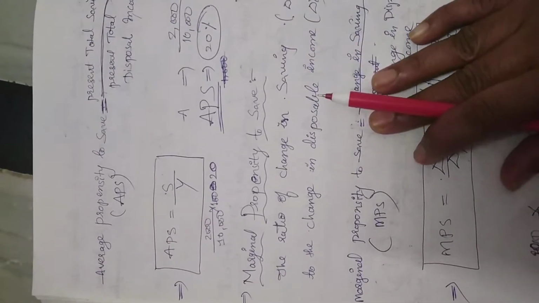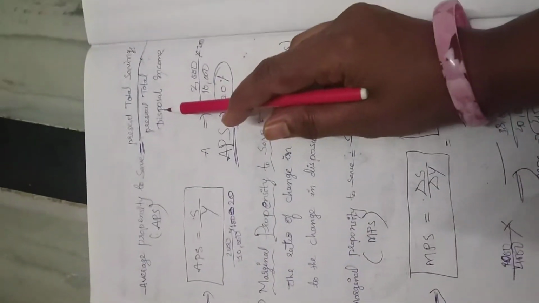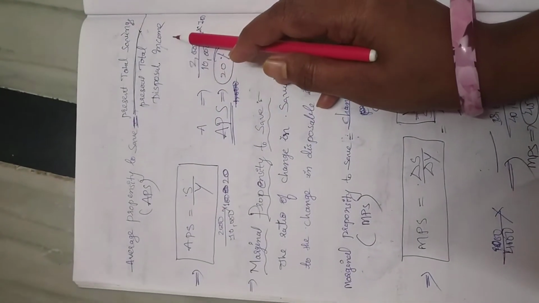Average propensity to save is equal to present total savings to present total disposable income.